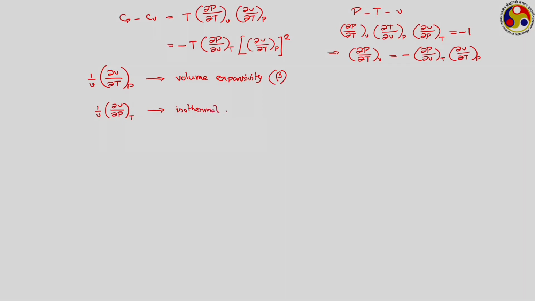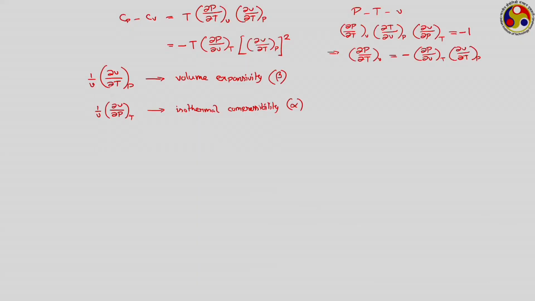isothermal compressibility, as temperature is constant, commonly represented by alpha. Actually, to make it positive, we always know for any substance as the pressure increases its volume decreases. So, V and P go in the opposite direction, and therefore this differential is a negative one. To make it positive, we generally put a minus sign in front of this. So, alpha is equal to minus 1 upon V dou V dou P at T, whereas beta is equal to 1 by V dou V dou T at P.